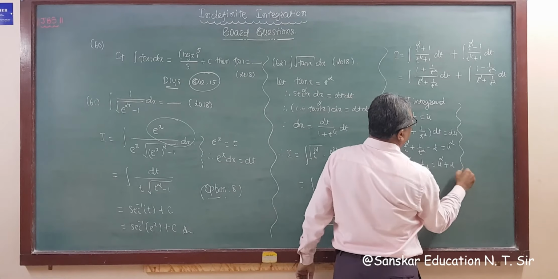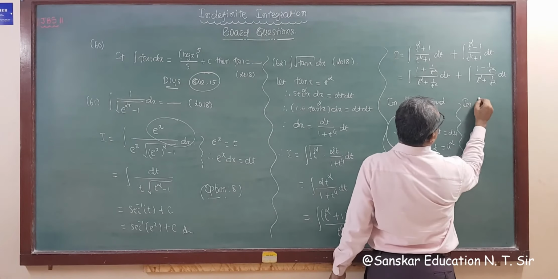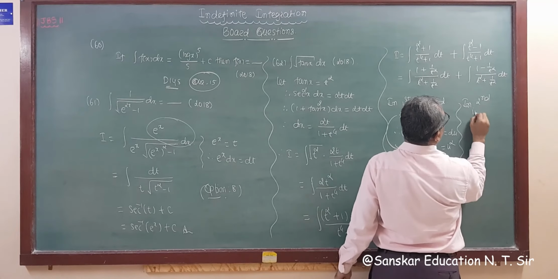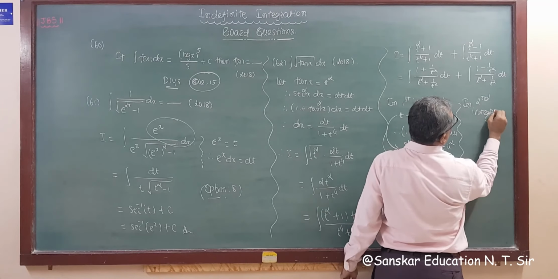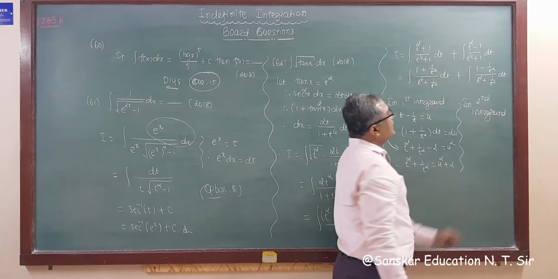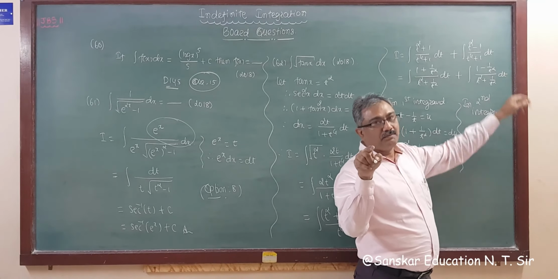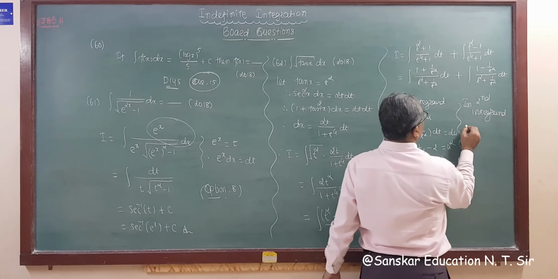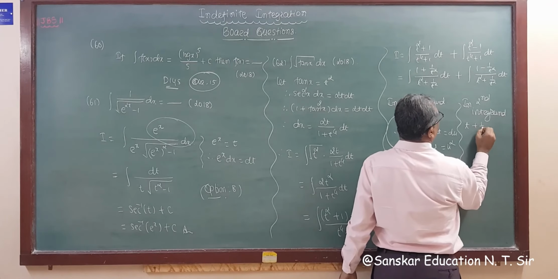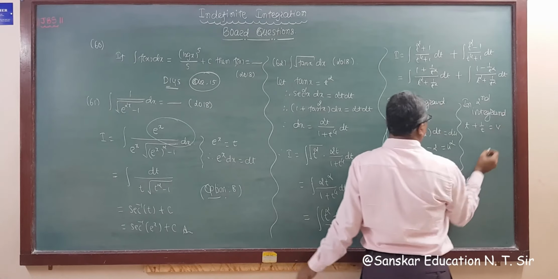Now in the second integrand, it is 1 minus 1 upon t square. That means we have to assume t plus 1 upon t equal to v.